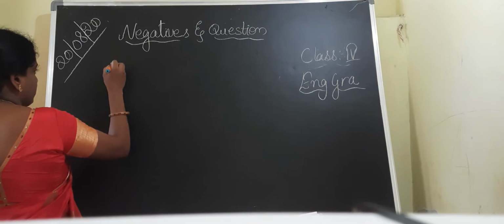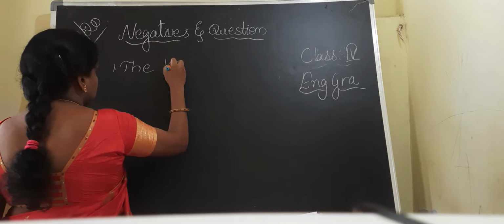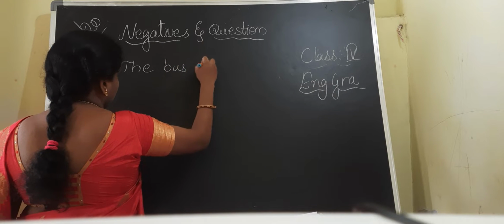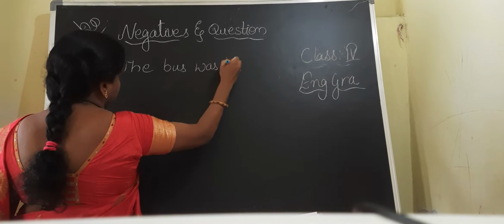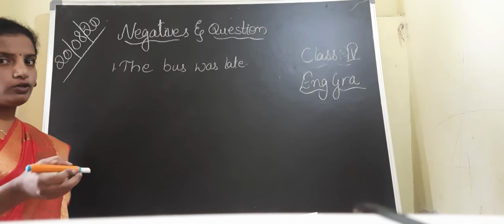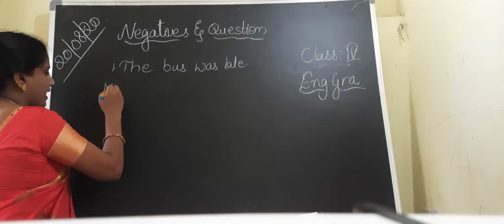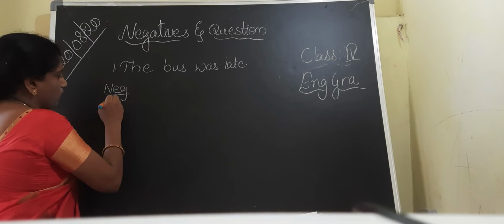Okay, the first statement, children: the bus was late. This is a statement, and I have been told to write the negative as well as the question form.